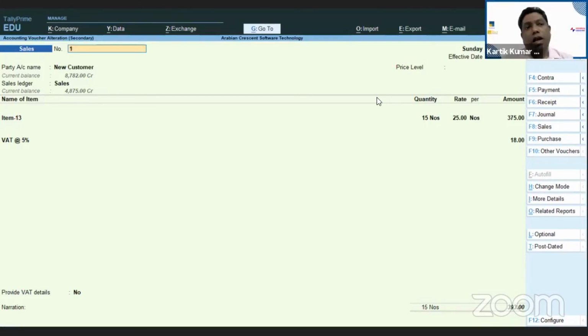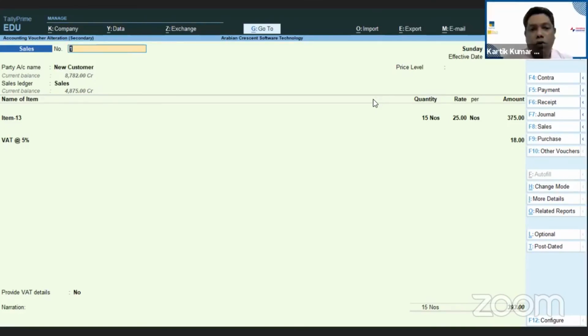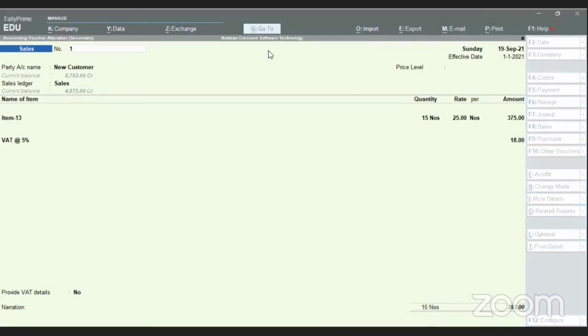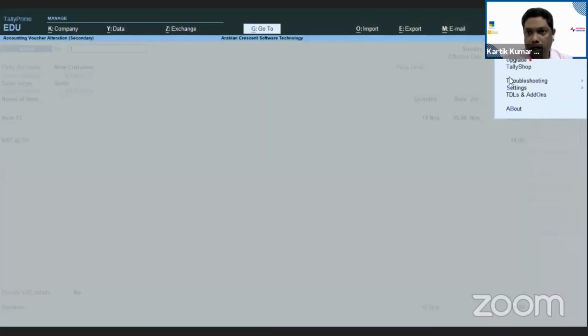You can block certain areas in the invoice and give access to the other areas wherever they want to make changes. Mr. Shijin, I'll get back to you on what exactly you want to block in the deletion. Perfect.